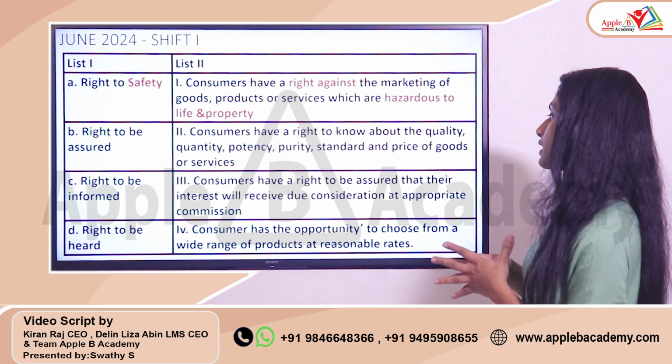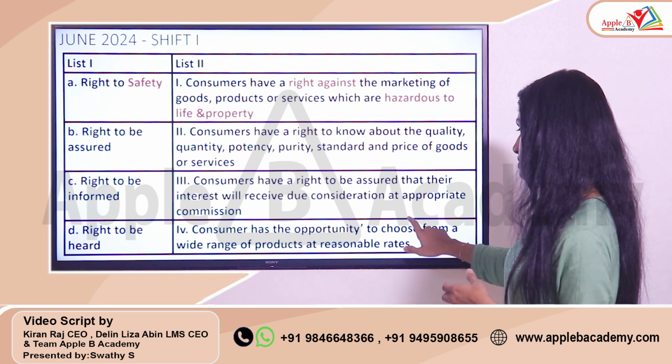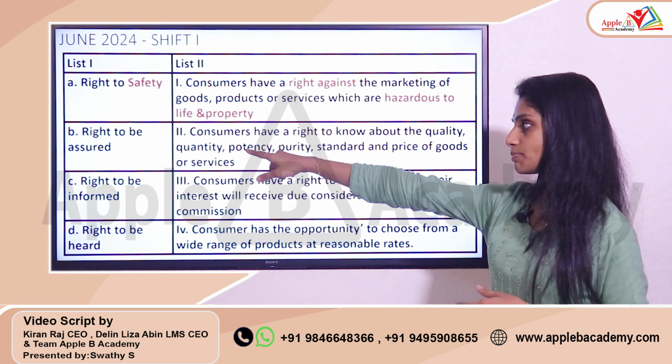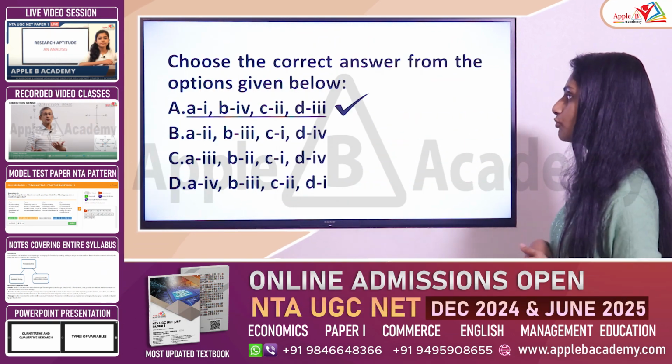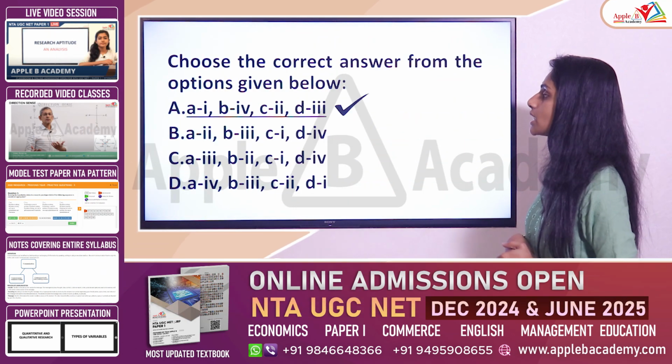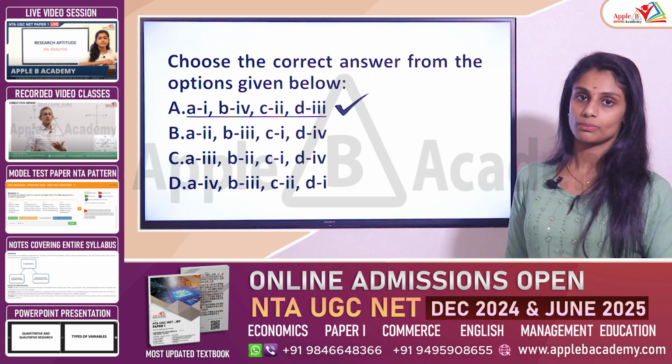And finally, the consumer has the opportunity to choose from a wide range of products at reasonable price. It's about the right to choice. So D is 4. So you can go for the option A1, B2, C3, D4. So the correct answer for this question is option A.